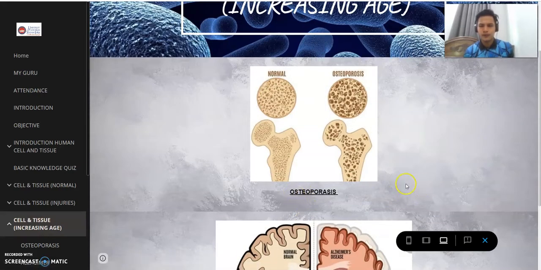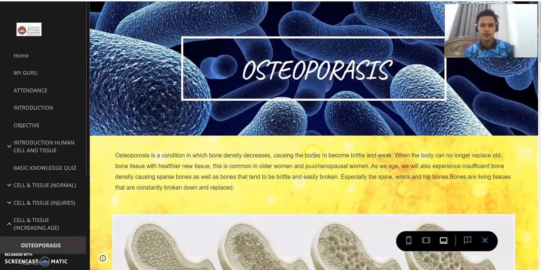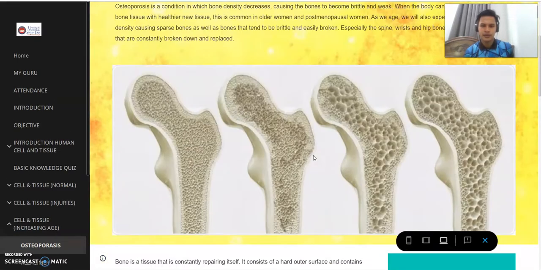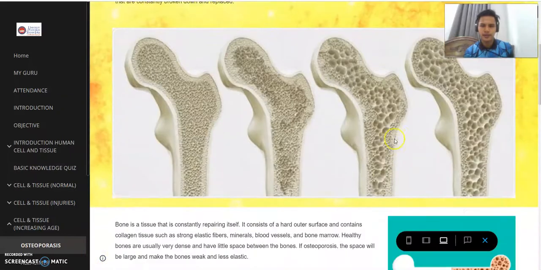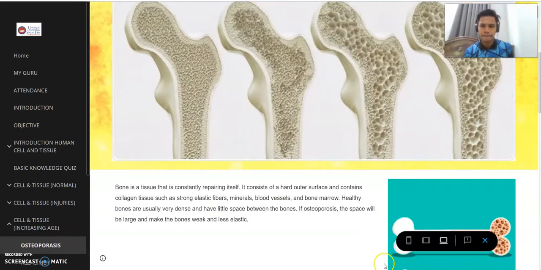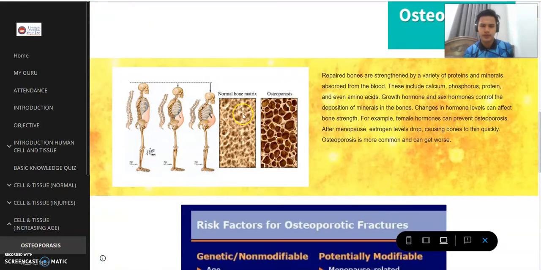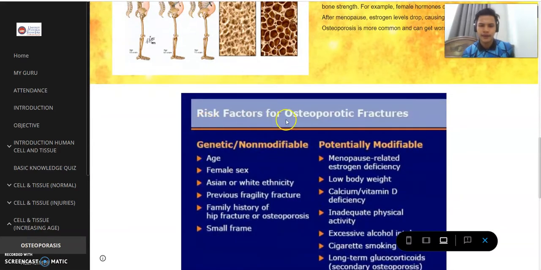For students to know further about this, they just have to click here. And then we go into the osteoporosis page. As you can see here, the definition, the picture or diagram. As you can see here, normal bone matrix and osteoporosis, and the student can compare between these. And then we have the factor of osteoporotic fracture.